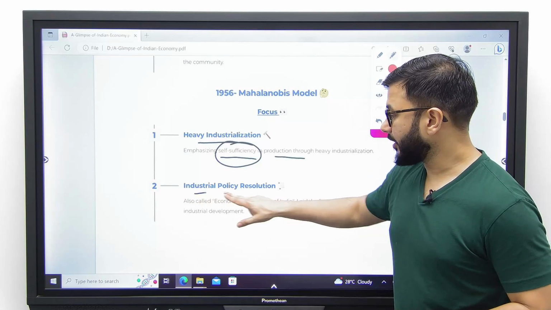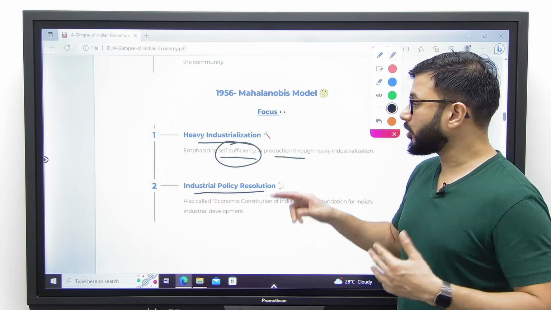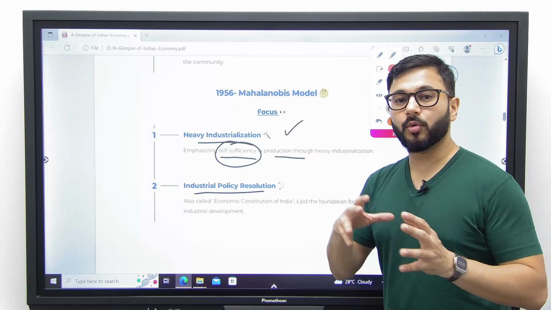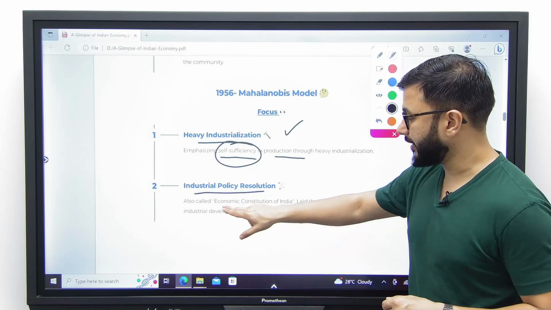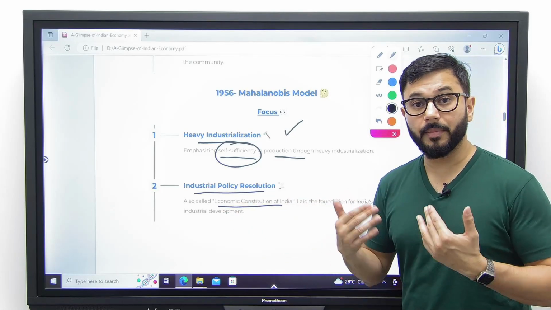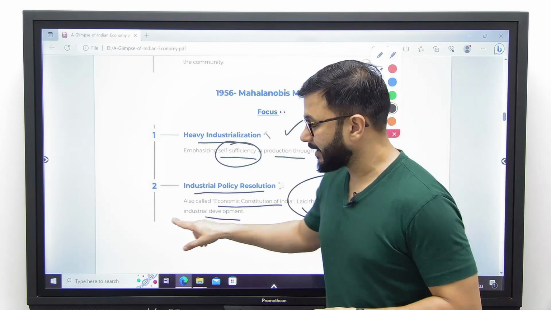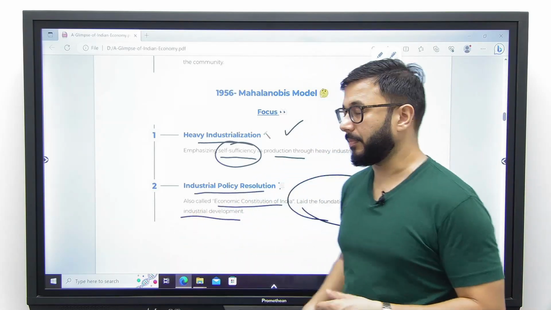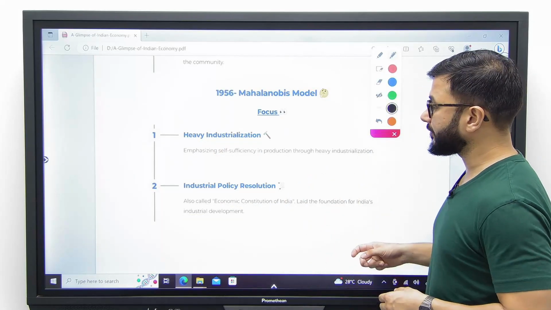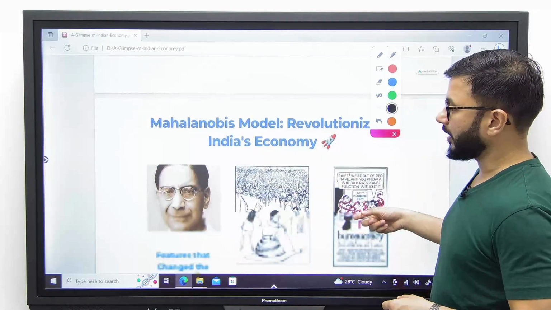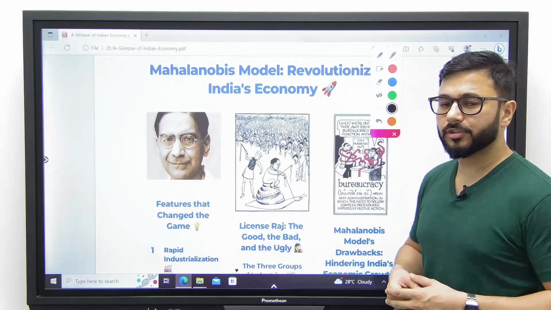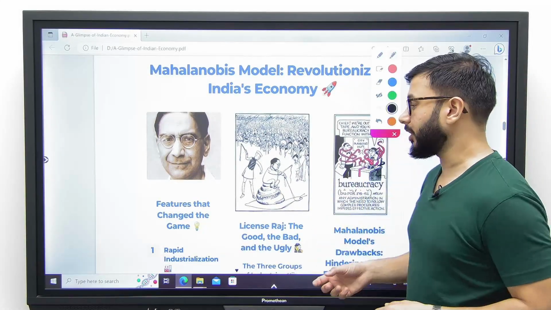Number 2, the Industrial Policy Resolution. In order to make this a reality, it came out with the Industrial Policy Resolution of 1956, which is also called the Economic Constitution of India. And this Industrial Policy Resolution laid the foundation of India's industrial development. Let's have a look at the positives and negatives of the Mahalanobis model through the Industrial Policy Resolution and various other initiatives.